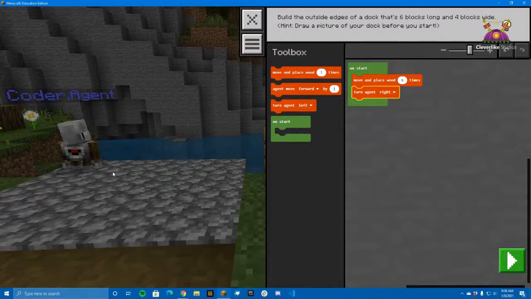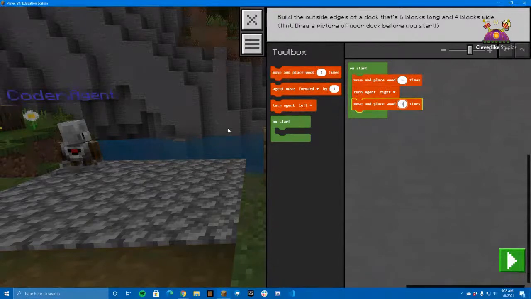We'll imagine that the agent is all the way at the end, and then he has to step 1, 2, 3. But we're gonna move and place. Okay, yeah, 1, 2, 3. So turn right, and then move and place 3 times. I'm doing 3 times, not 4 times, because we already have placed that corner piece on our first row. So we only have 3 left to get the width of the rectangle finished.